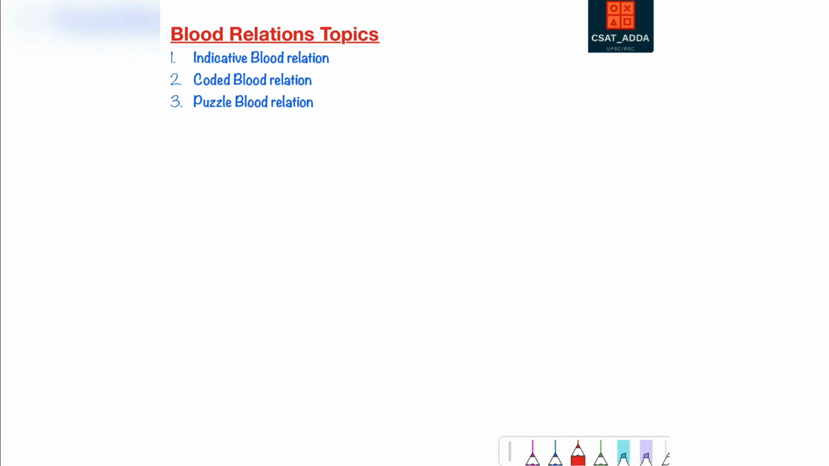The second type is called coded blood relation, which is used for coded inequality, where we get questions which can have a dollar sign or add sign or asterisk sign. They could even ask P plus Q means or P minus Q as a statement in the question. In this way, the condition has been given, and using this, we need to find out the relations.